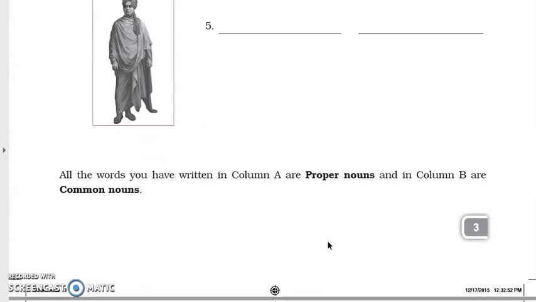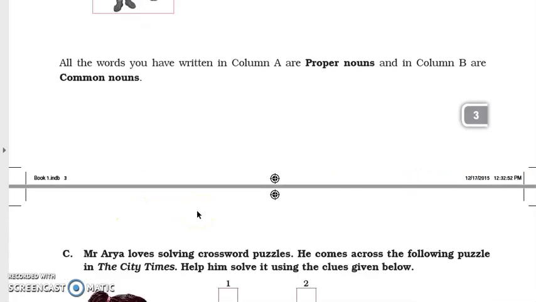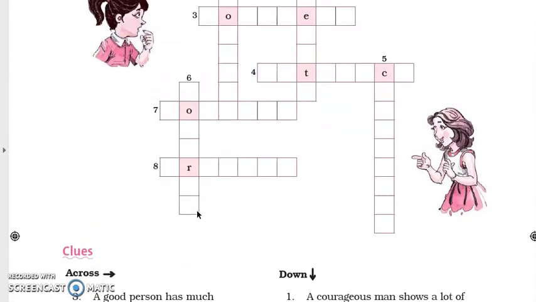And then you will see here all the words. After filling in, you will find that column A are proper nouns and column B are common nouns. You can also do this C exercise in your notebook.